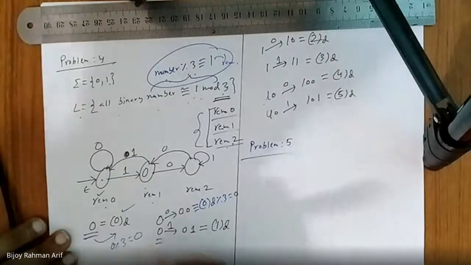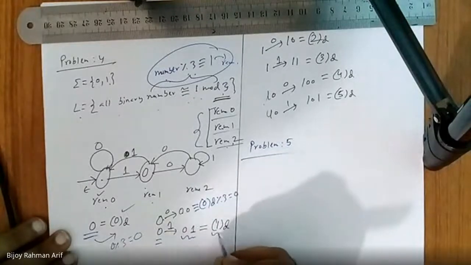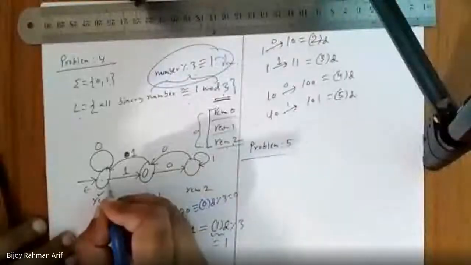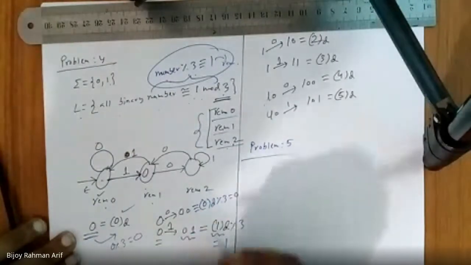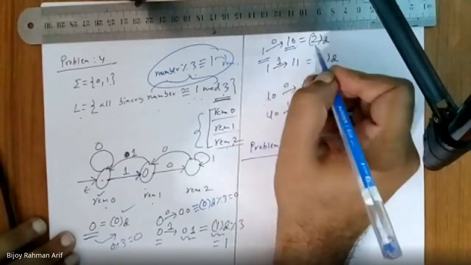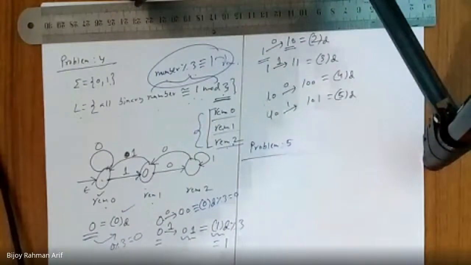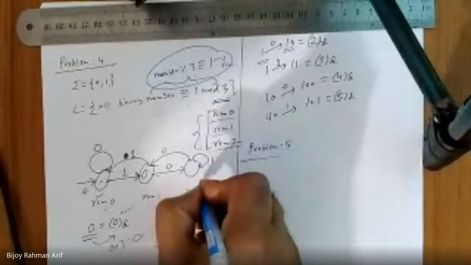On the other hand, after getting 0, if I get a 1, my new number would be 0, 1, which is nothing but 1 in decimal. If we mod 3, we get 1. So after getting 1, we should go to the remainder 1 state. Then, after getting 1, if I get a 0, my new number is 1, 0. What is the decimal equivalent of 1, 0? 2. So if we divide 2 by 3, we get remainder 2. So from remainder 1, after getting 0, I should go to the remainder 2 state.